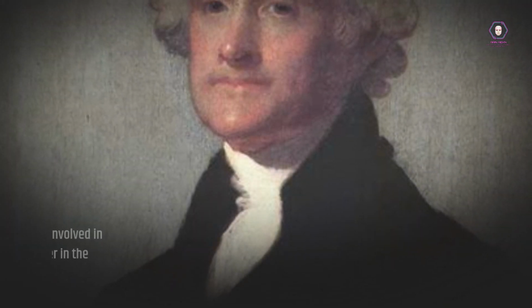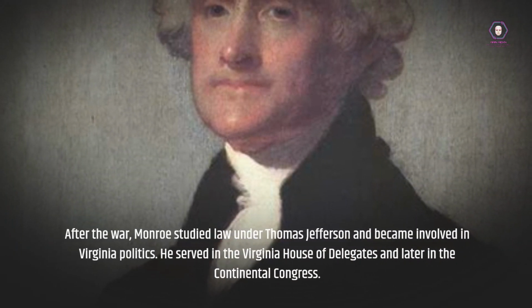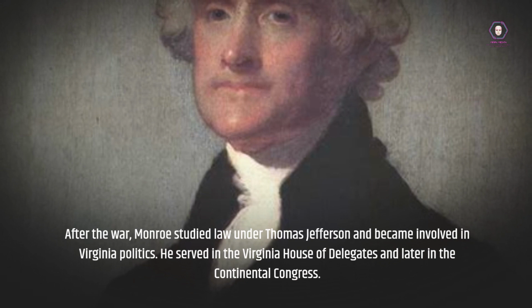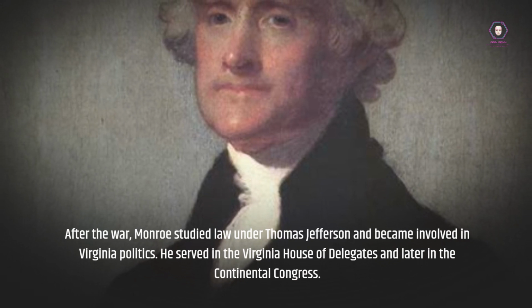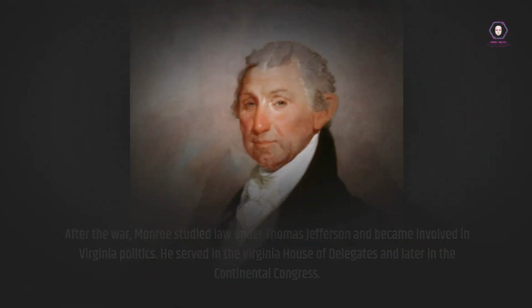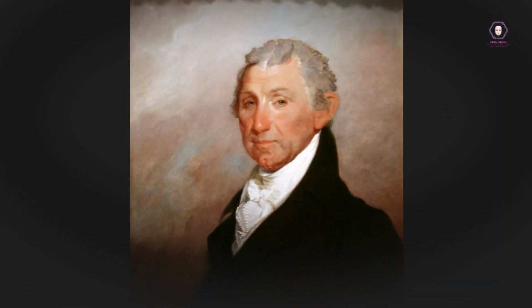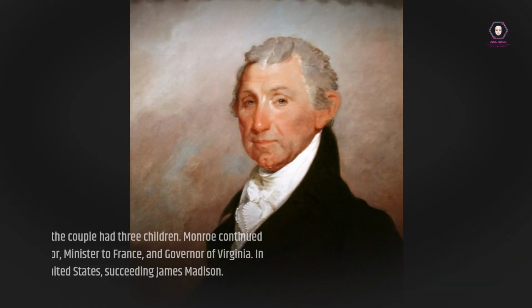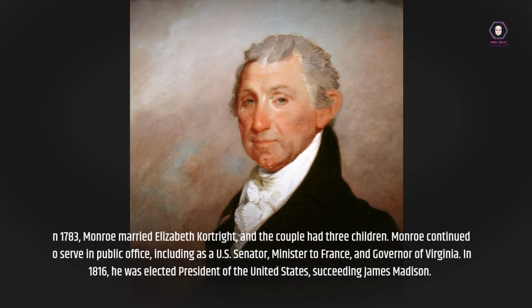After the war, Monroe studied law under Thomas Jefferson and became involved in Virginia politics. He served in the Virginia House of Delegates and later in the Continental Congress. In 1783, Monroe married Elizabeth Cartwright, and the couple had 3 children.